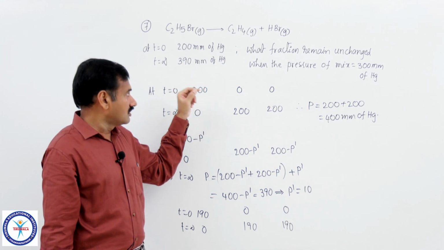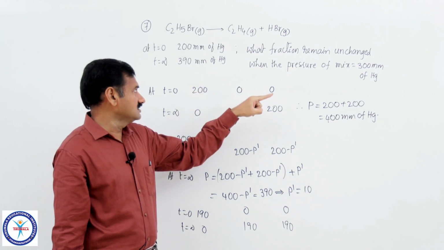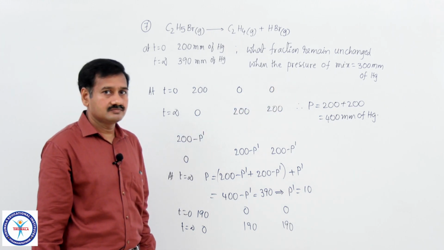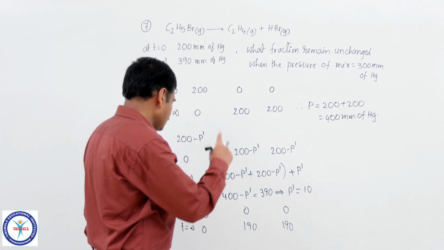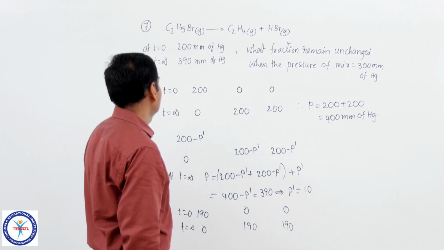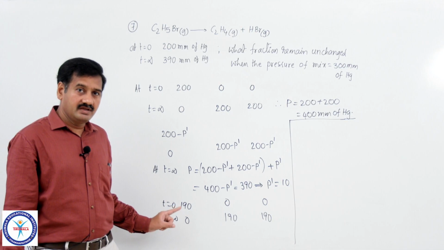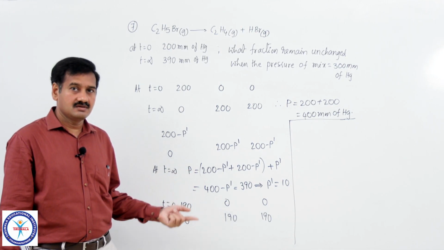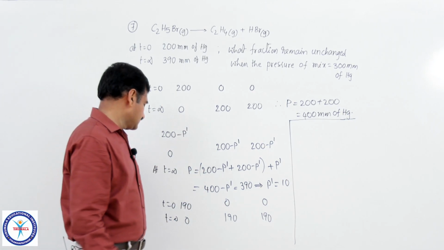But what is the question given to you? What fraction remains unchanged when the pressure of the mixture is equal to 300 millimeters of mercury? So, the total pressure must be equal to 300 after dissociation of some amount of ethyl bromide. Out of 190 millimeters of mercury, if X is the drop in pressure, in order to get the total pressure equal to 300 millimeters.